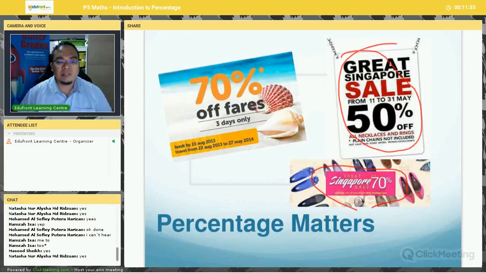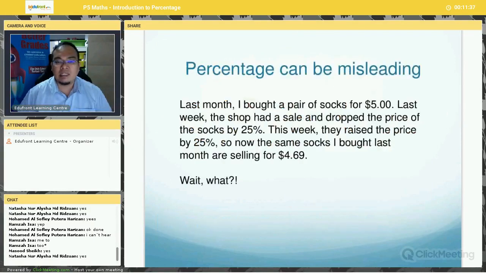So I'll give you a very simple and interesting example. All of you take a look at this situation. Last month, I bought a pair of socks for $5. Last week, the shop had a sale and dropped the price of socks by 25%. And this week, they raised the price by 25%.